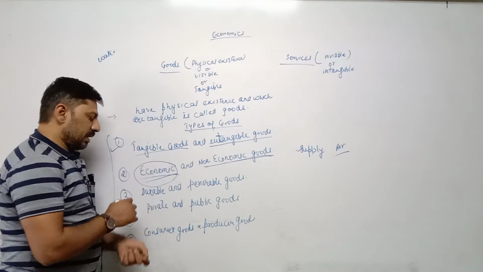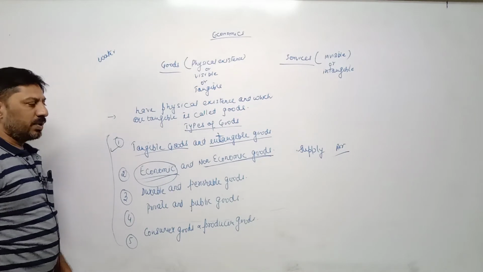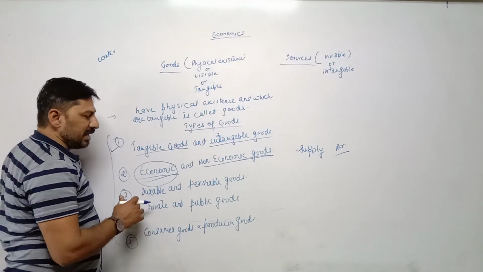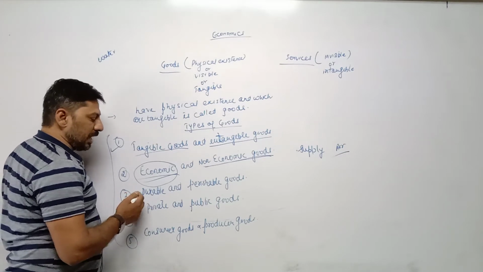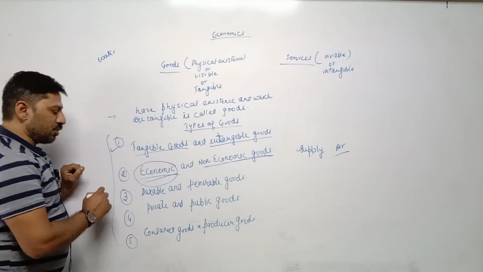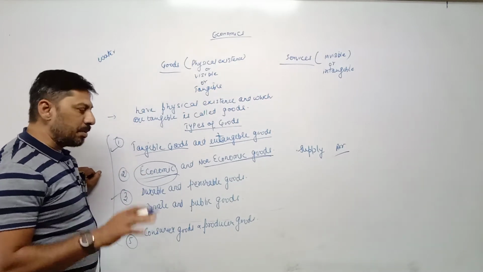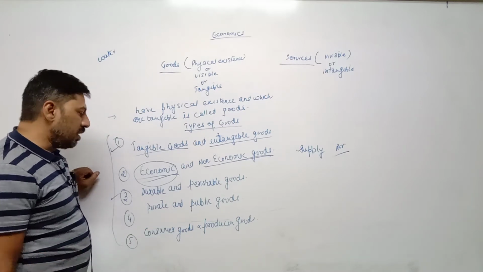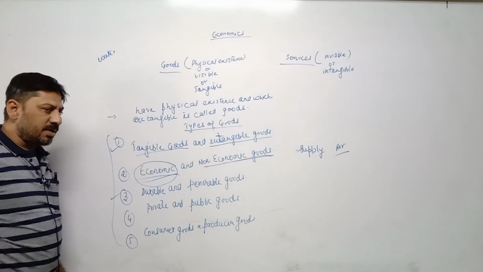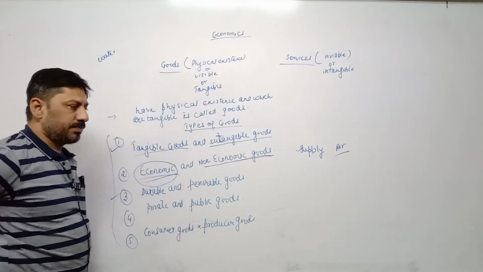Next, durable and perishable goods. On the basis of life of goods, we can say that goods are of two types, durable and perishable goods. Actually, in total there are three types on the basis of time period: durable, semi-durable and perishable. But in your textbook, durable and perishable are given. On the basis of time period, goods are of two types: durable and perishable goods.